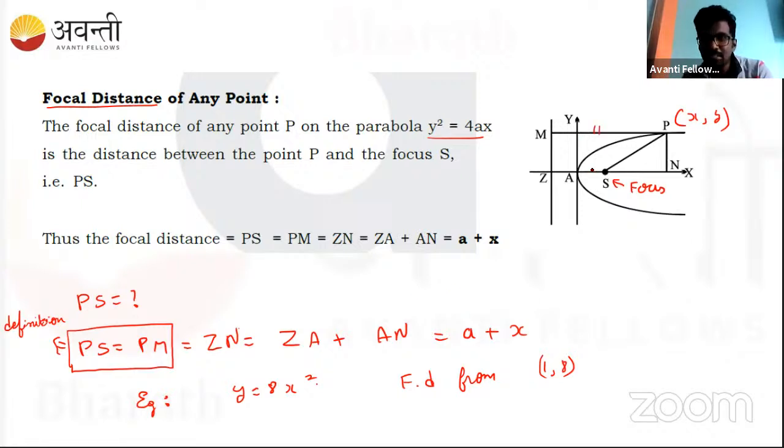So this distance and this horizontal distance, both horizontal distances, are one and the same. This is actually ZN, and this ZN can be split into ZA and AN. Correct. So what is the answer? I asked this question: what is the focal distance from the point 1 comma 8, given that the equation of the parabola is this?